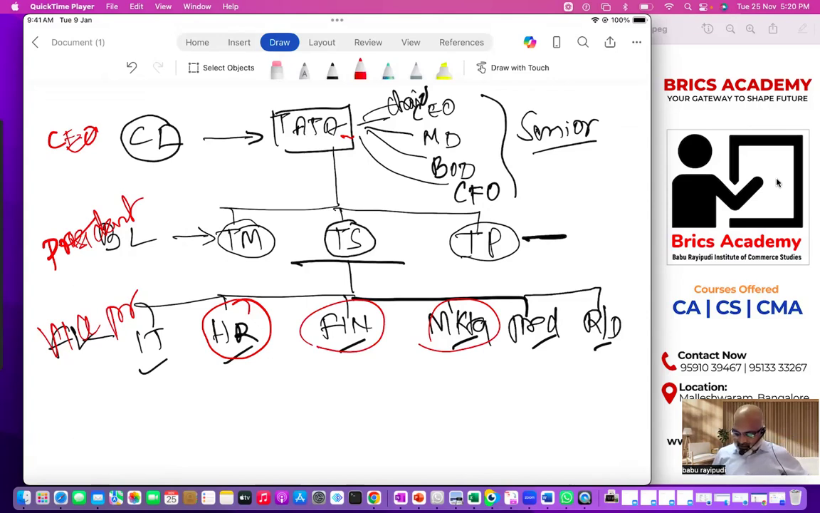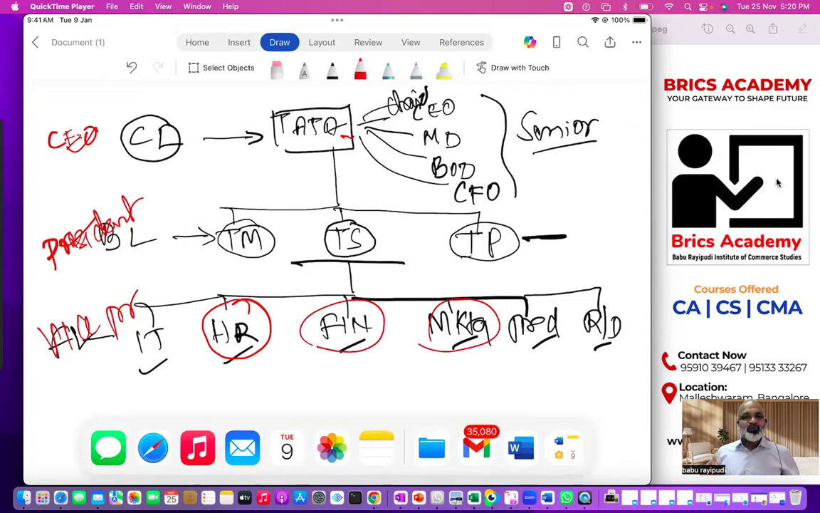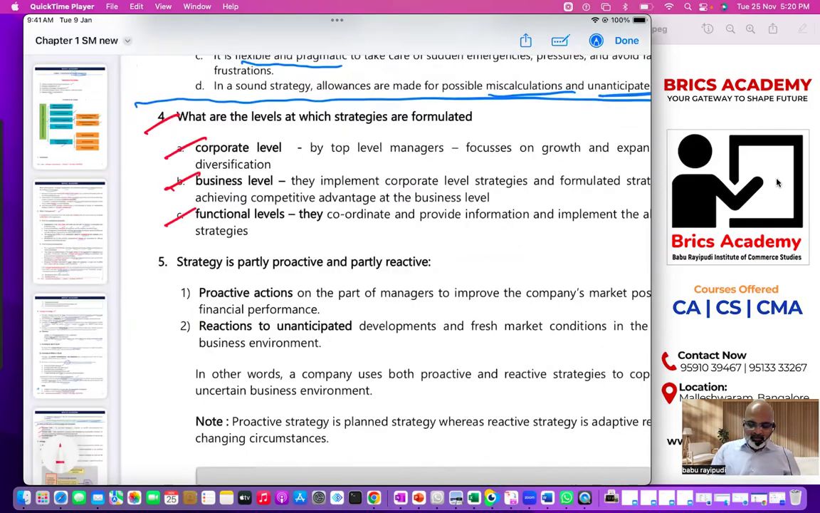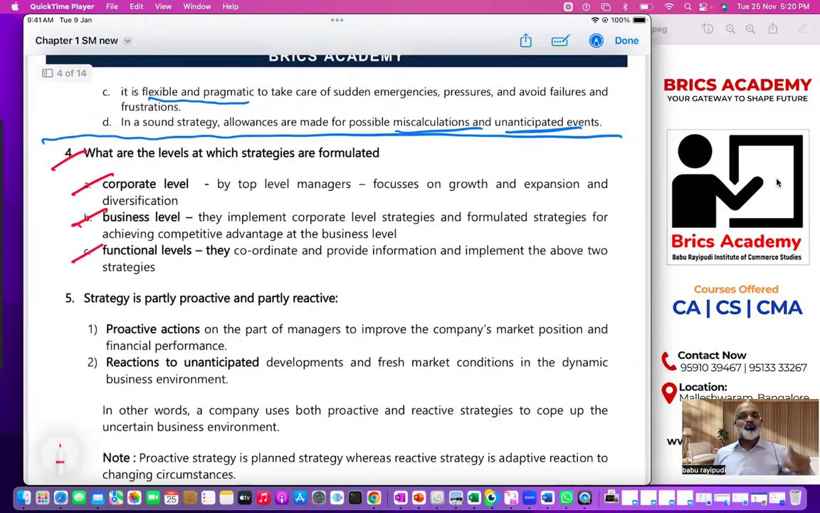Now let's move on to this material. Understood? How many levels do we have? Three levels. What are those three levels? First one, corporate level, top level managers. They focus on growth and expansion. Growth and expansion in the sense of what new businesses we need to start, where we expand, what markets we need to serve, what new products and services we have to start, etc. Diversification, growth, expansion. Business level managers implement corporate level strategies and formulate strategies at the business level.